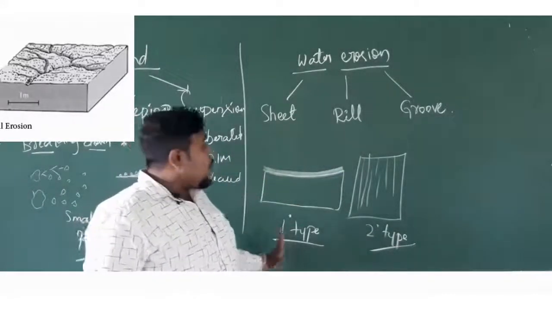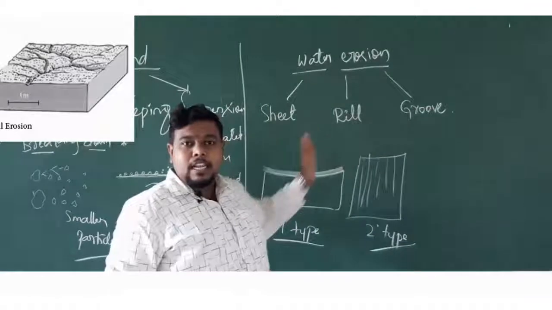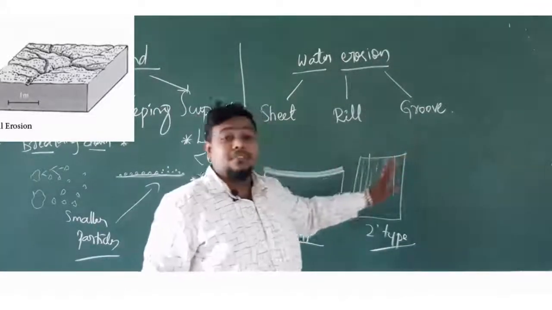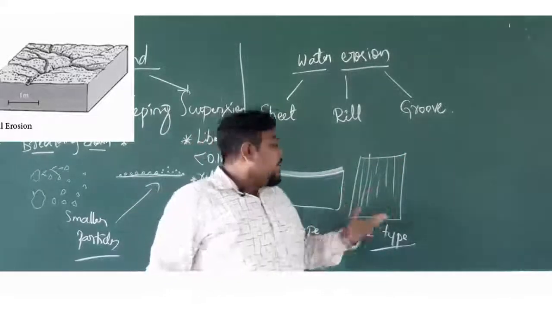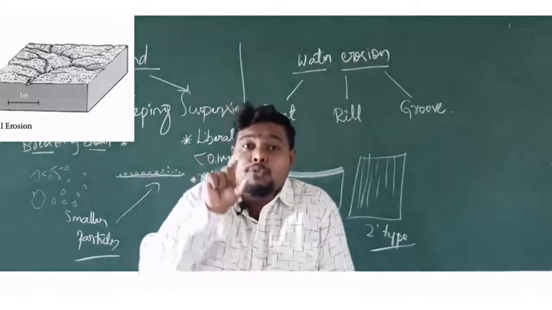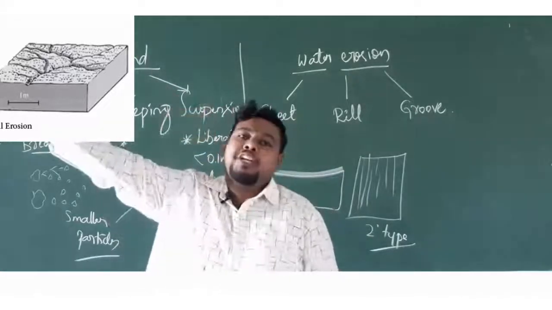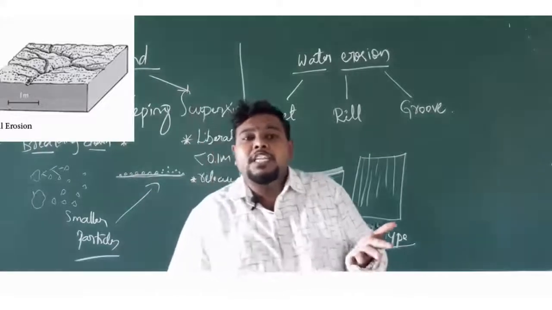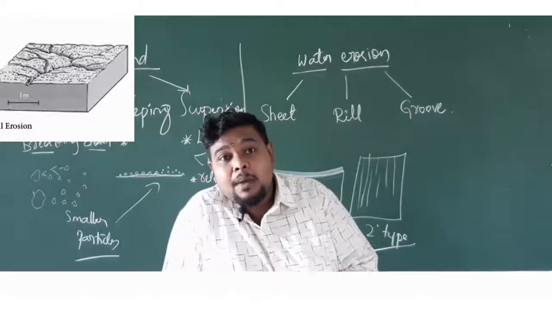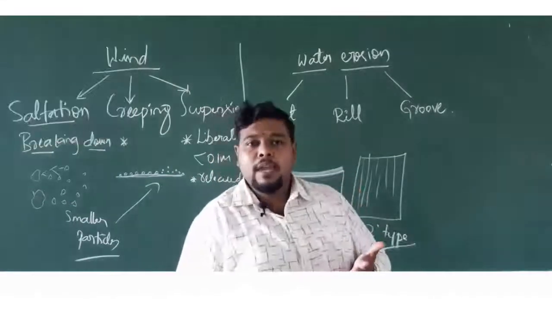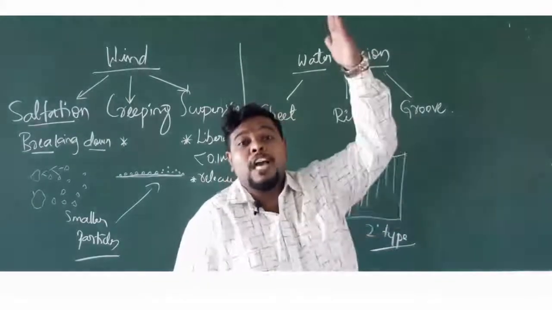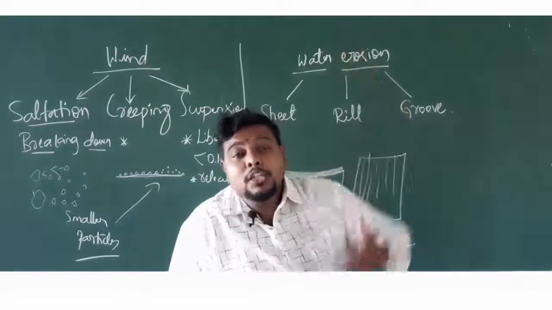This is more harmful than the sheet erosion. The rill erosion is more harmful than sheet erosion, but it is less than that of the groove erosion here. Here it is forming only rills in the land that is taking away some portion of soil greater than that of the sheet erosion. Let's imagine your sheet erosion is taking about 10% of soil, the rill erosion will be taking about 40% of soil. Okay, so such amount of soil will be removed and that will be washed away with the help of water here, leading to the soil erosion.